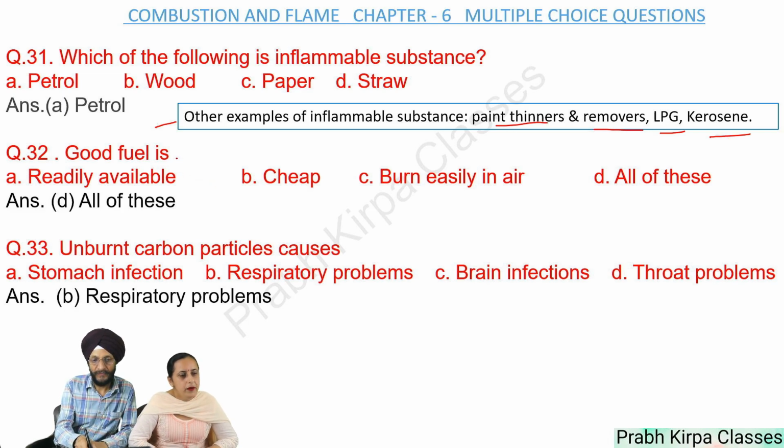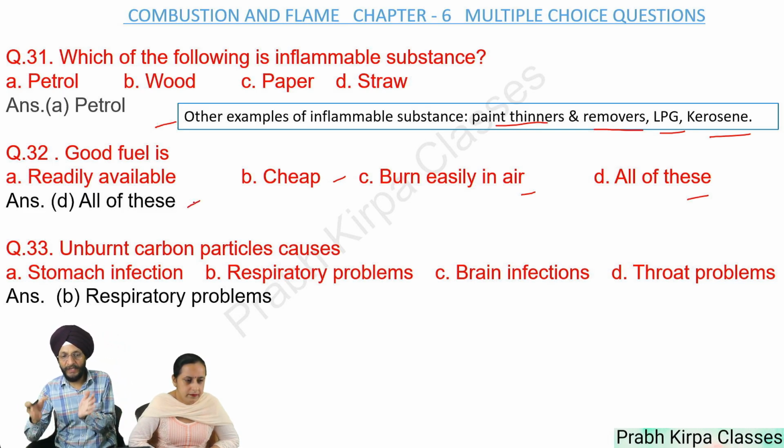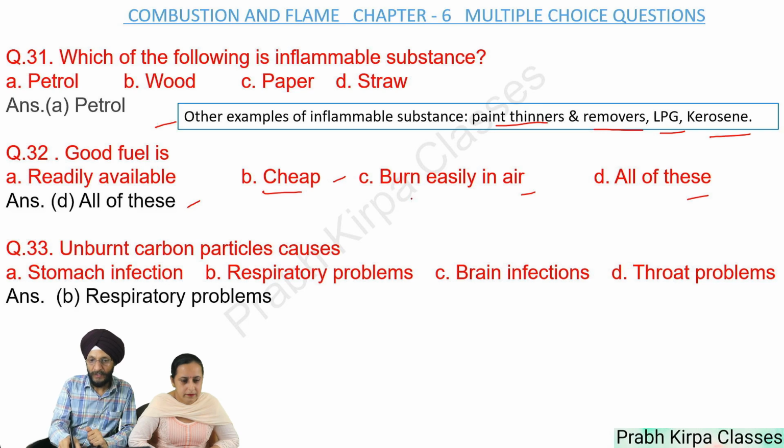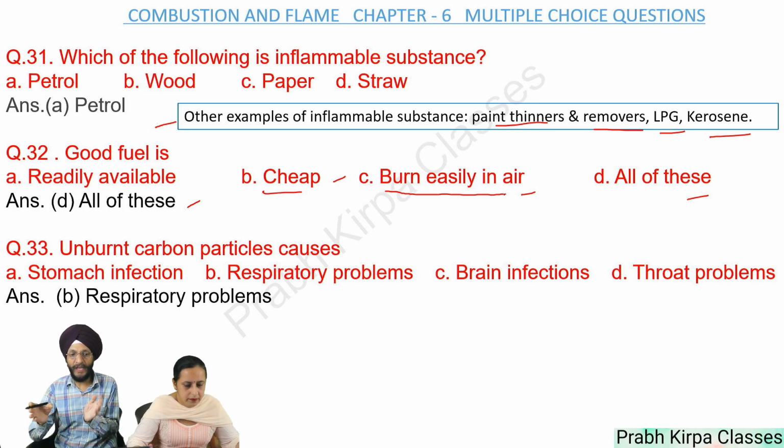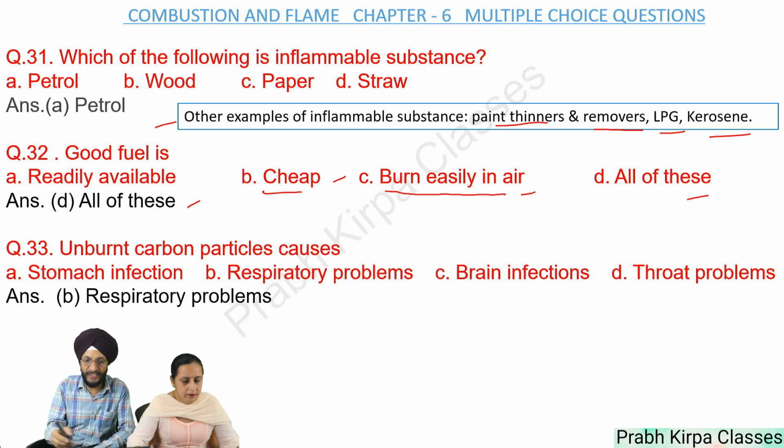Question number 32. Good fuel is A. Readily available, B. Cheap, C. Burn easily in air, D. All of these. So answer is all of these. Good fuel is that which is easily available in the market. If a fuel is very costly, then it cannot be regarded as a good fuel. A good fuel is that which also burns in the air easily. So a good fuel has all these three qualities: it is readily available in the market, it is cheap, and also it burns easily.